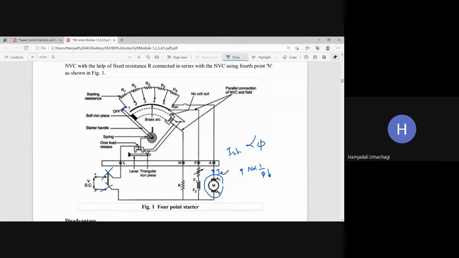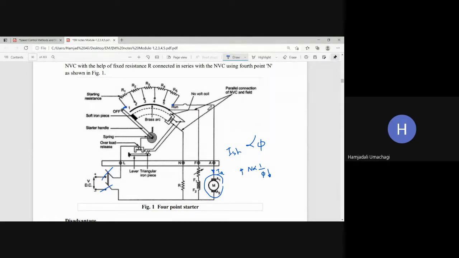This dangerous starting current will exist in the machine only at the time of starting. It will not be there all the time, because only at the time of starting N will be 0, EB will be 0. Because of that, IA value will be very high, which is 15 to 20 times greater than the rated value. So once you control the starting current, then slowly you move the handle from 1, 2, 3, 4, 5, then bring it to stud number 5. Stud number 5 is the safe running condition where you have removed all the resistance.